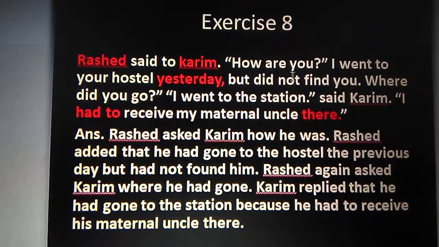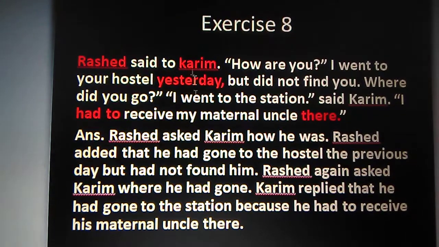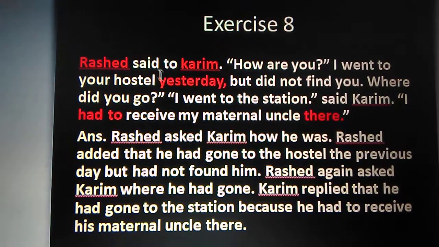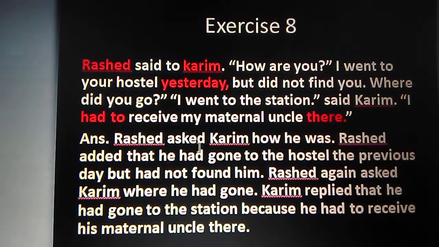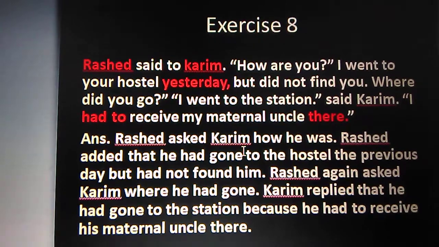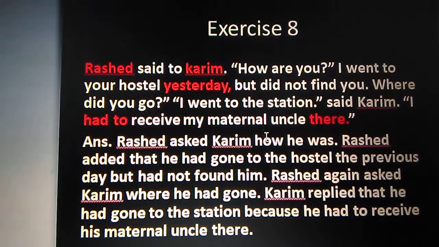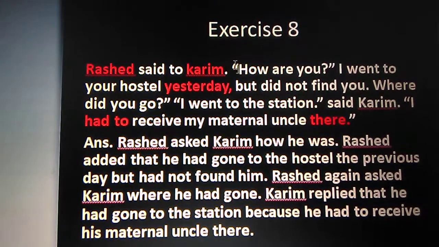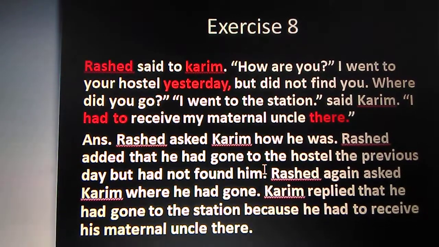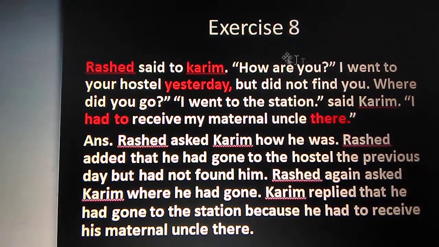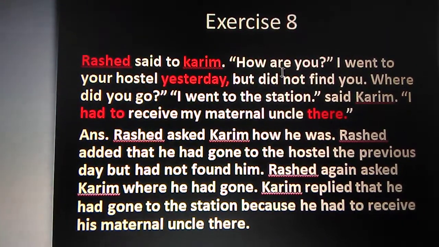Rashid said to Karim, how are you? Rashid asked Karim. Said to will change into ask. I told you earlier, said to. After said we can write to, but after ask we cannot write to. So Rashid asked Karim, okay. Here, as the sentence is WH interrogative, there will be no connector. The WH word will be used as the connector. So how is here. And we have to change that sentence into assertive. That is why at first we have to write the subject, then we have to write the verb.